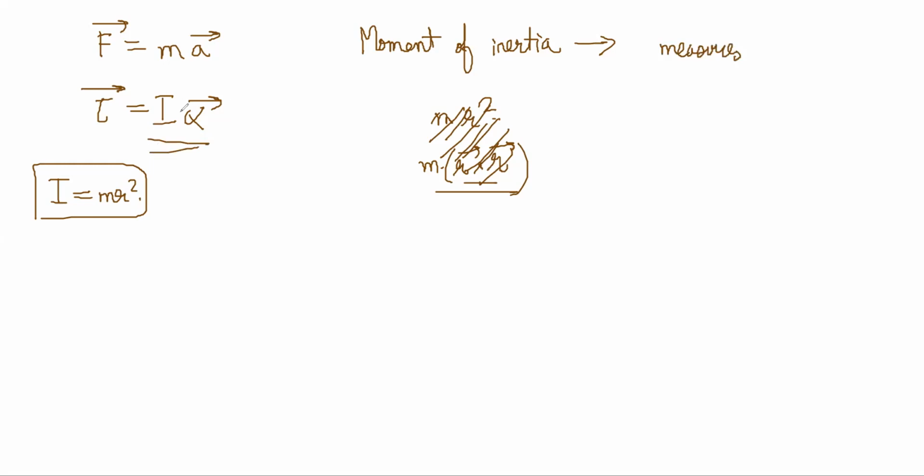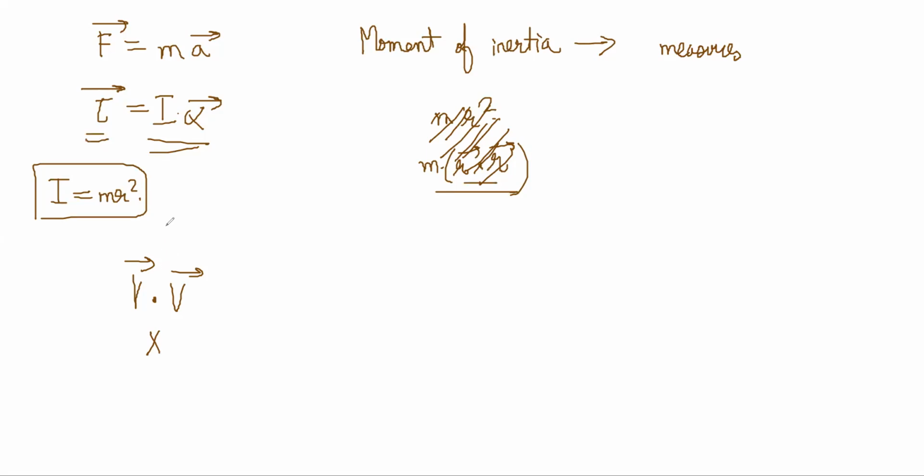A vector quantity doesn't make sense; this equation would not make sense. You cannot write vector into vector like this. Either it has to be a dot product or a cross product, right? If it is a dot product, this will turn out to be a scalar, which is not true.